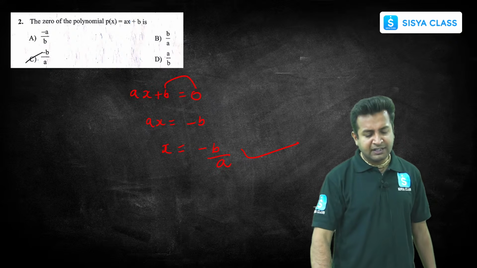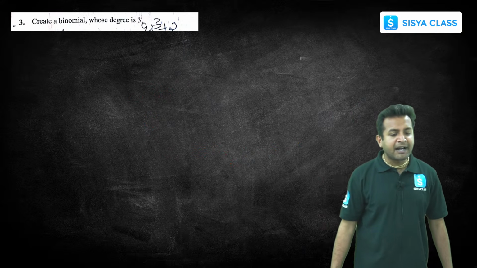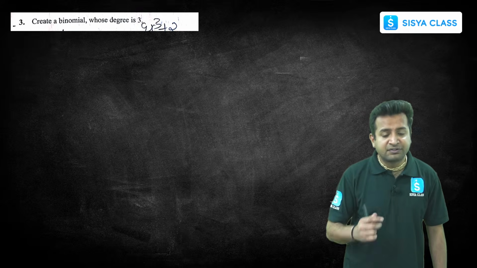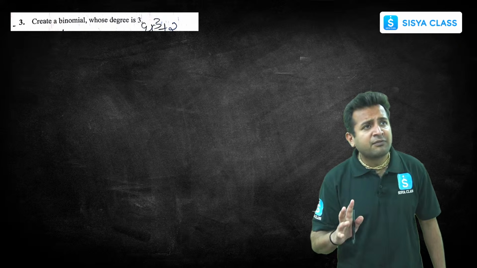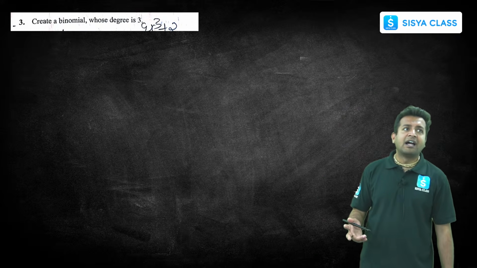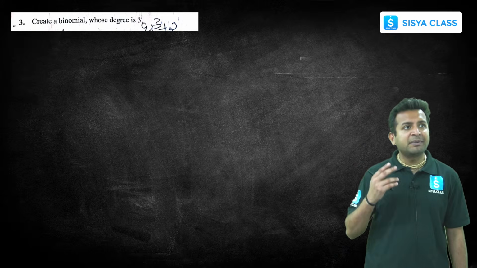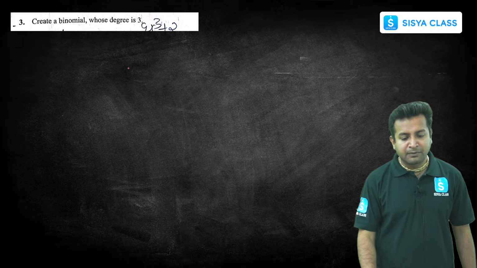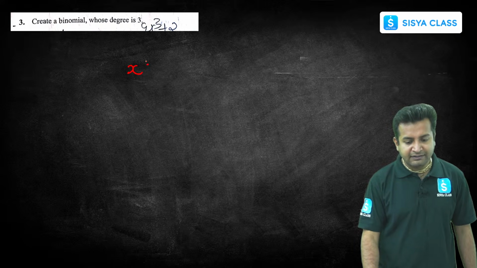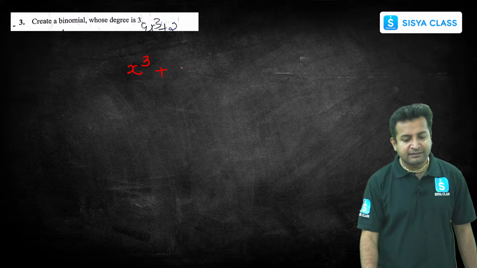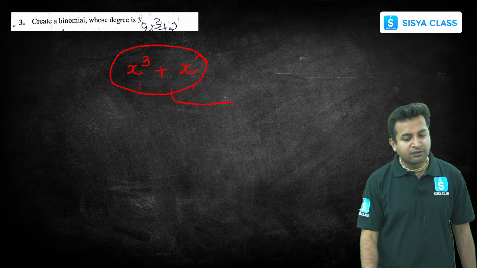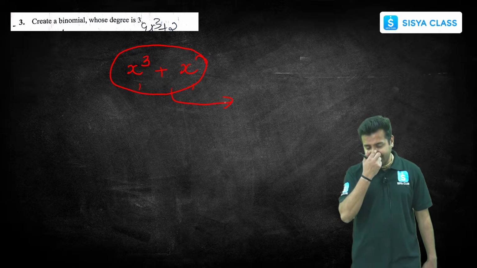Let's proceed to the next question. Create a binomial whose degree is 3. First of all, they're asking about the degree as 3. Binomial means two terms. So let's suppose we have x cube plus x. First of all, how many terms are there? 1, 2. Two terms. Let's check whether it is a polynomial or not.